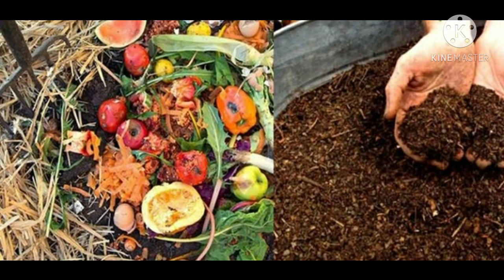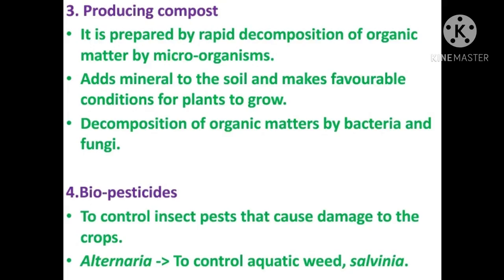Mainly, the bacteria and fungi are involved in decomposition. These are called decomposers. These decomposers feed on the organic matter and break it down into its simplest components. So they help in the nutrient cycle, such as the carbon, nitrogen, phosphorus and sulfur cycles.